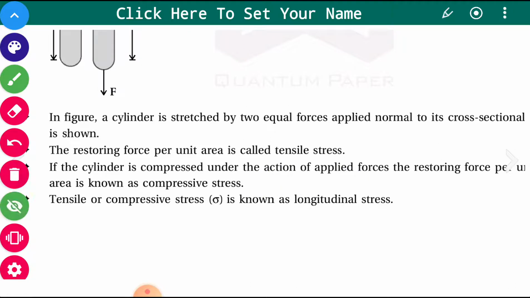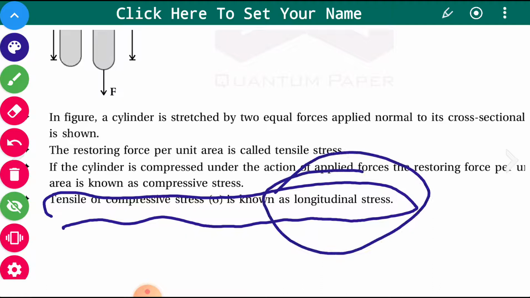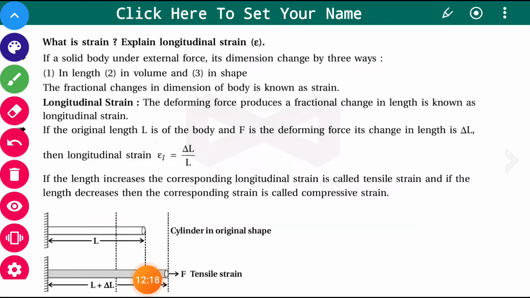So this tensile or compressive stress is denoted by sigma, and in general it is known as longitudinal stress, because it changes the length. Now we talk about the strain.